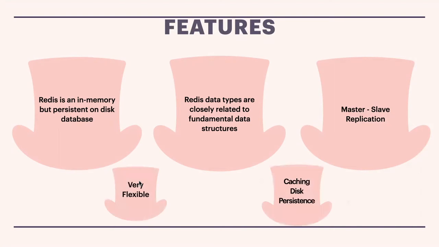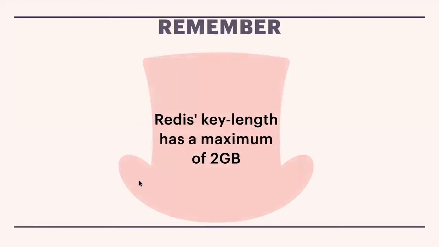Redis is very flexible, and we can use it for caching purposes when you want to store the data on disk or in primary memory. What to remember here is that the Redis key length has a maximum of 2 GB. When you're using any key value pair, the key length can go up to 2 GB, not more than that. This is one of the points you should remember when you're using Redis.